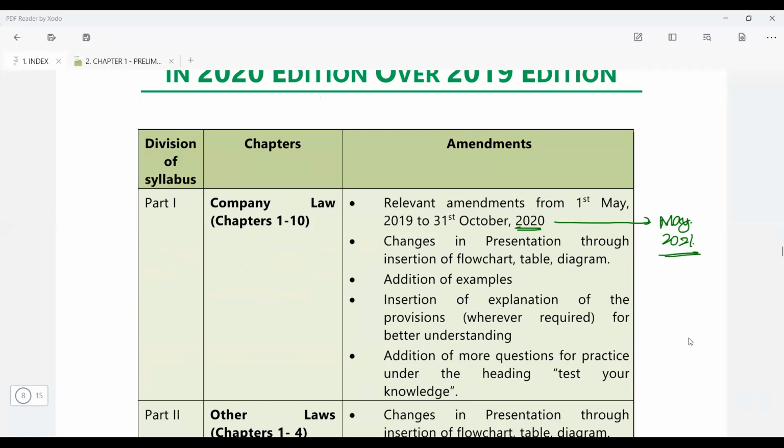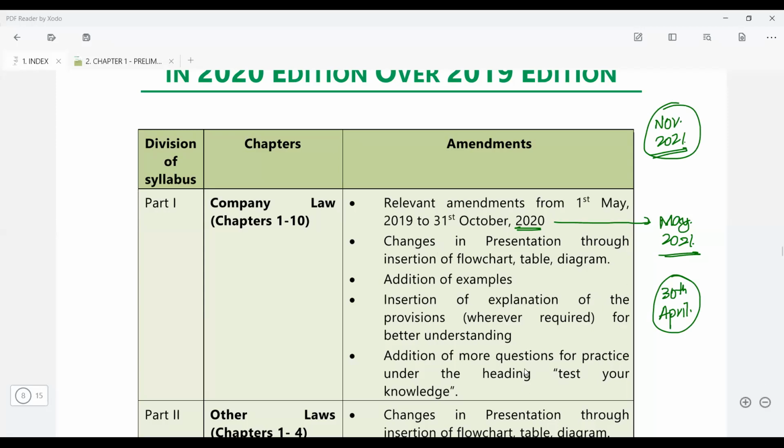2021 attempt students. Since you all will be giving the exam in November 2021, all amendments up to 30th April would be applicable for your exam. So whatever amendments have come and which are not there in your module, I will tell you from time to time that the amendments are there.